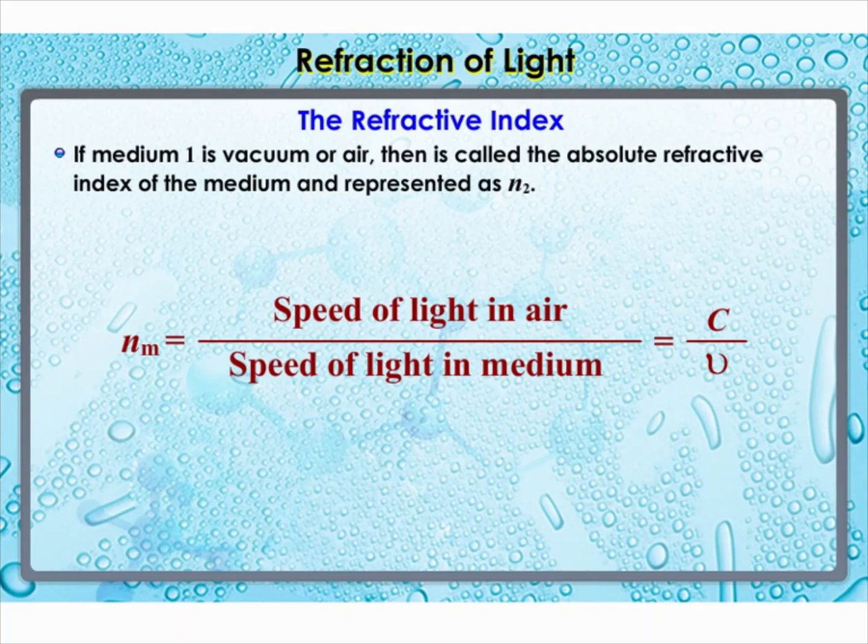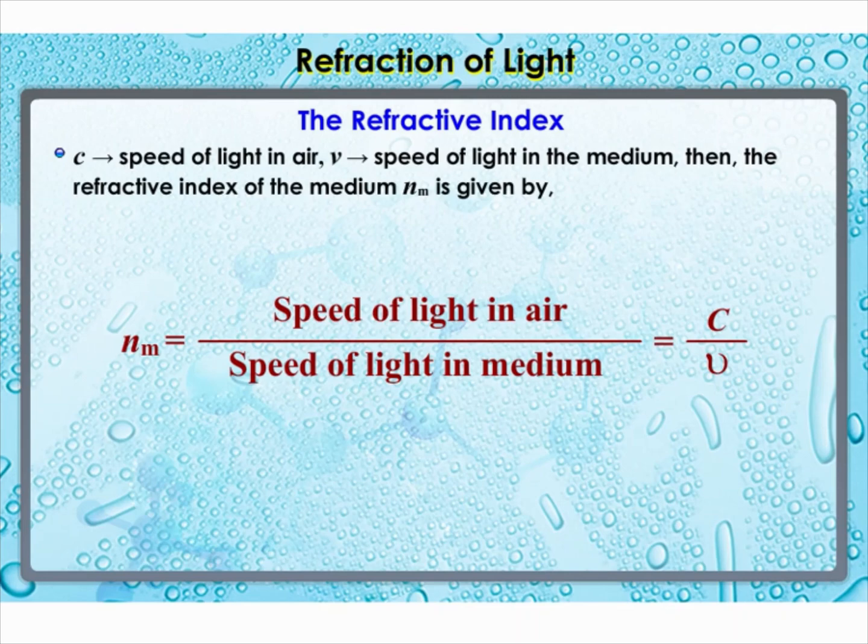If medium 1 is vacuum or air, then the refractive index of medium 2 is considered with respect to vacuum. This is called the absolute refractive index of the medium. It's simply represented as N2.